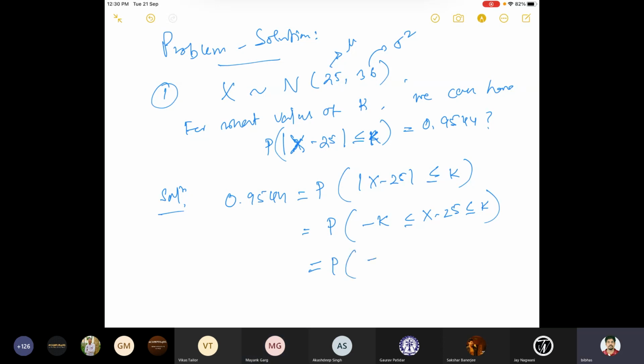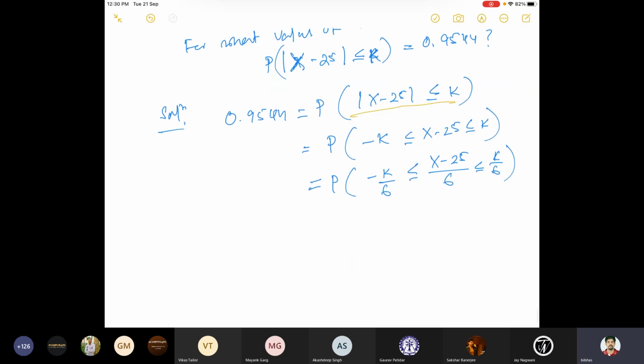So we have to convert it to the standard normal, so we have to divide by 6. So here also you divide by 6, equal to k by 6. So (X minus mu) by sigma, right? And we said we'll denote it as phi or Z, capital Z. So this means minus k by 6 less than or equal to Z. So Z stands for the standard normal. In some books you'll find it written as capital phi.